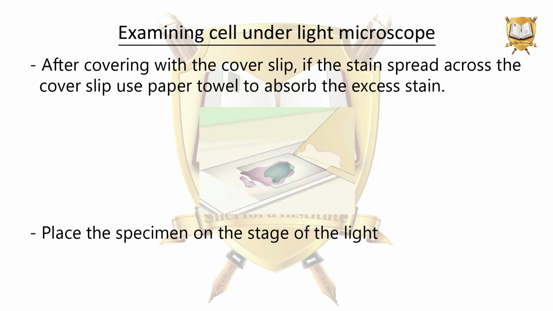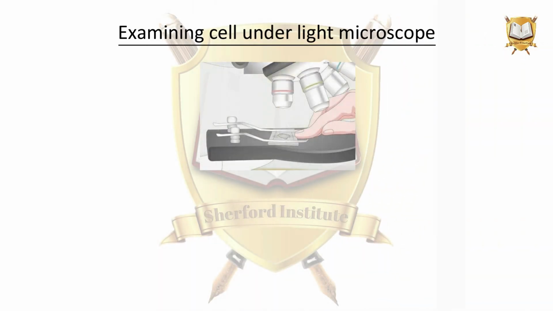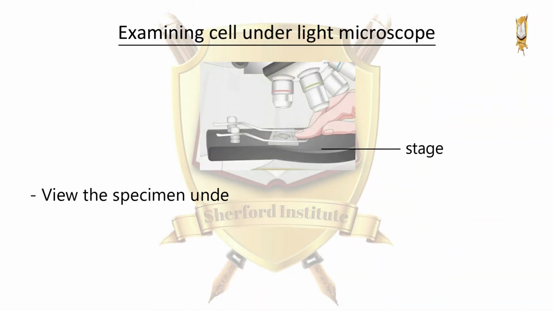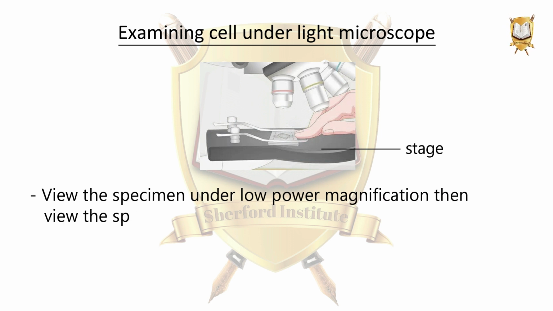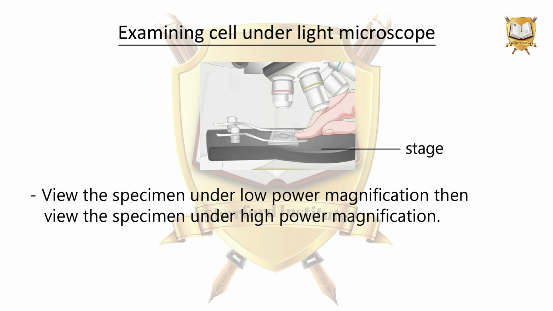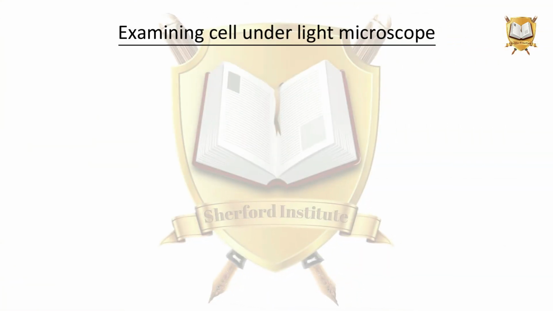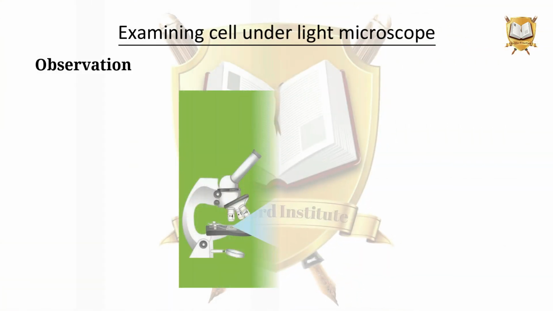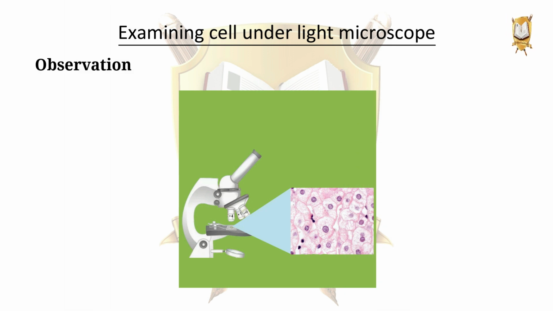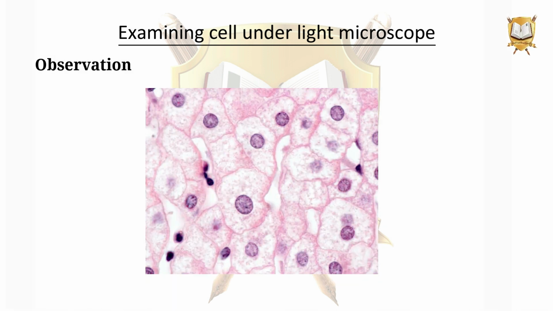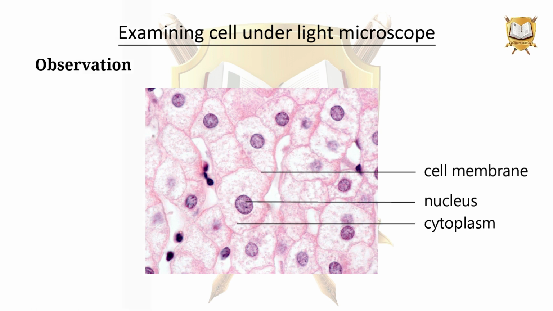Place the specimen on the stage of the light microscope. View the specimen under low power magnification, then view the specimen under high power magnification. We observe cell membrane, nucleus, and cytoplasm.